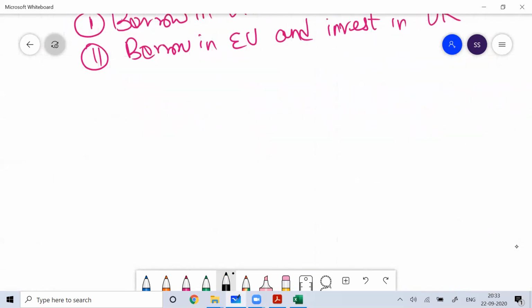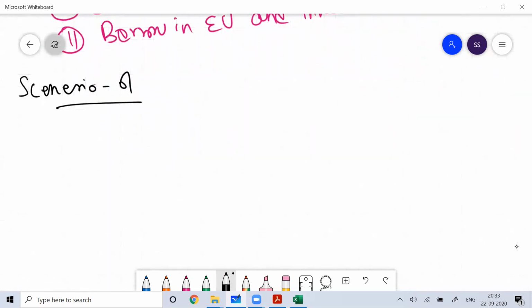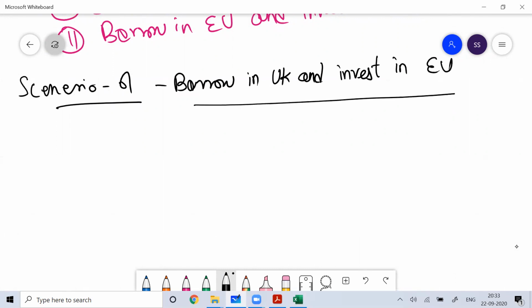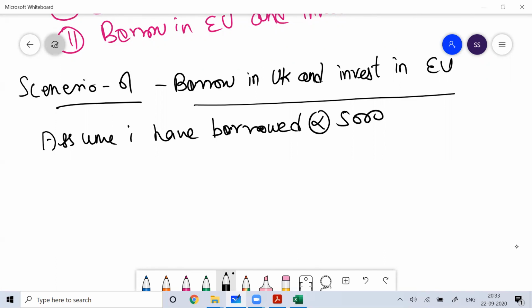So for scenario one, that is borrow in UK and invest in European Union. How much can I borrow? That is also given. Assume I have borrowed 5,000 pounds GBP.